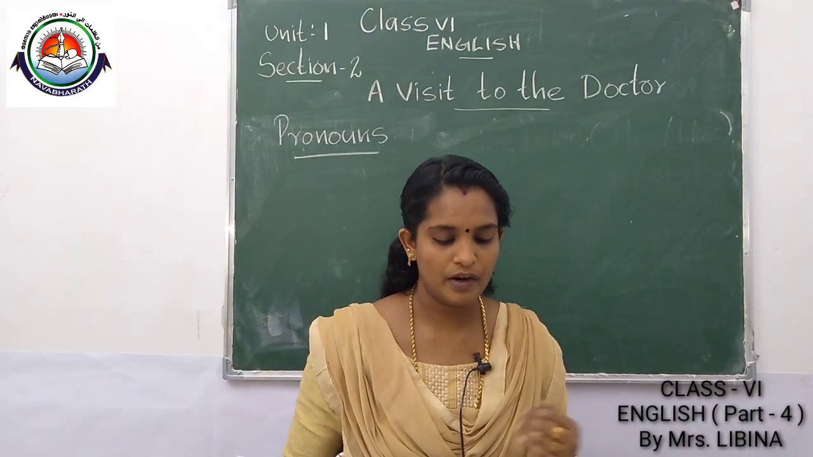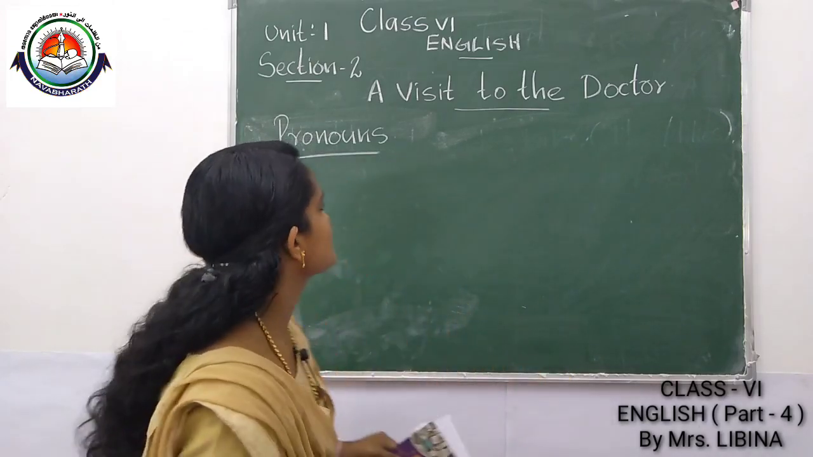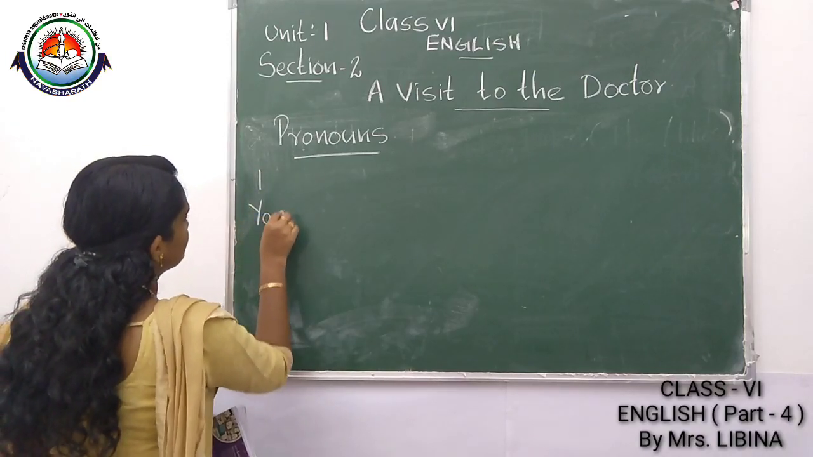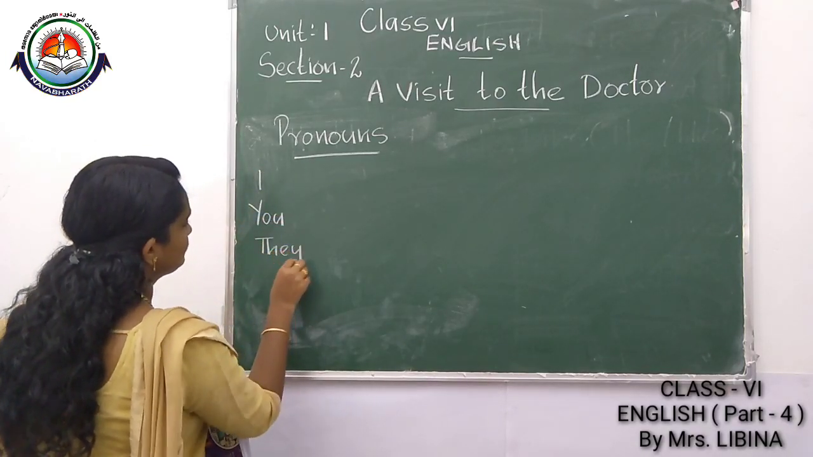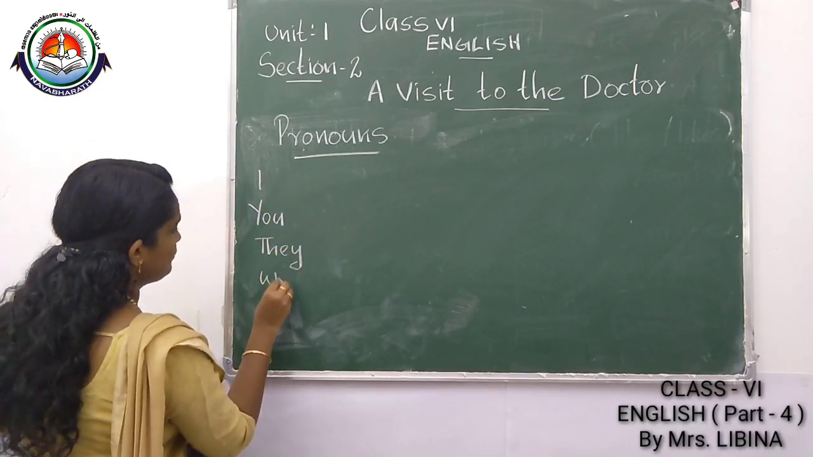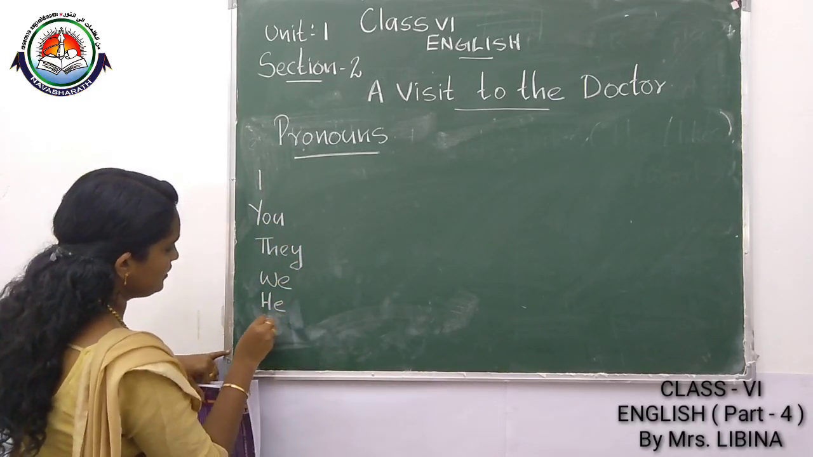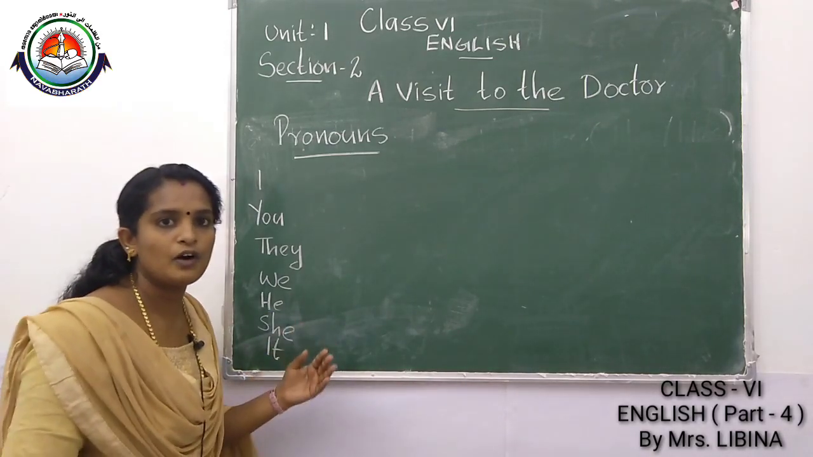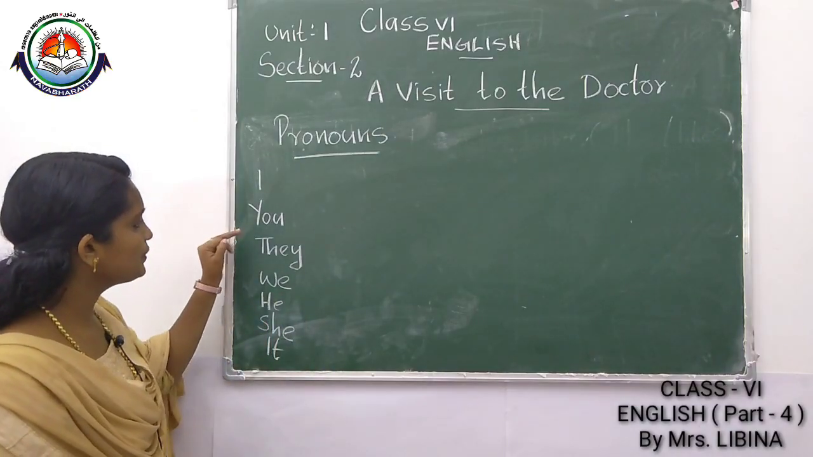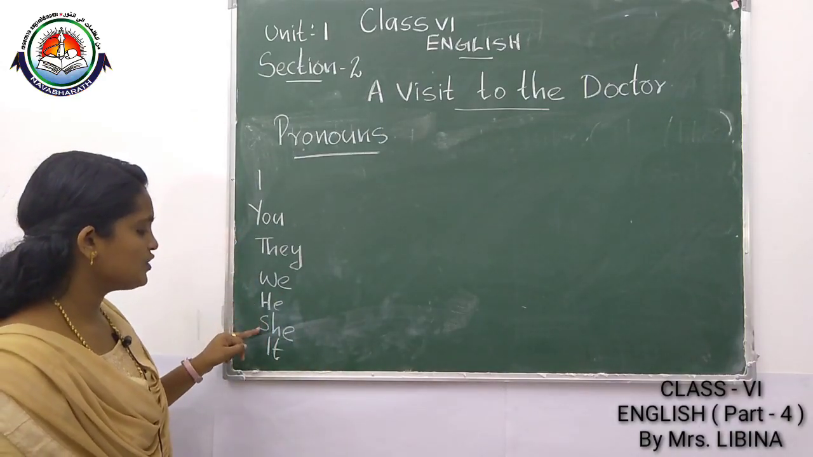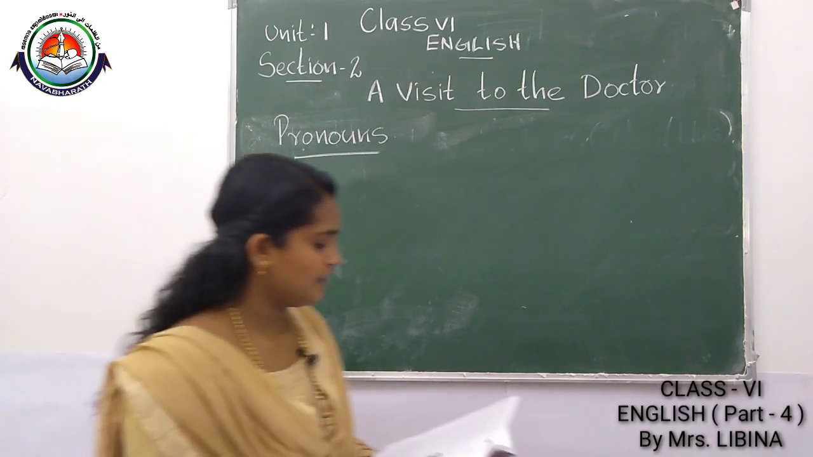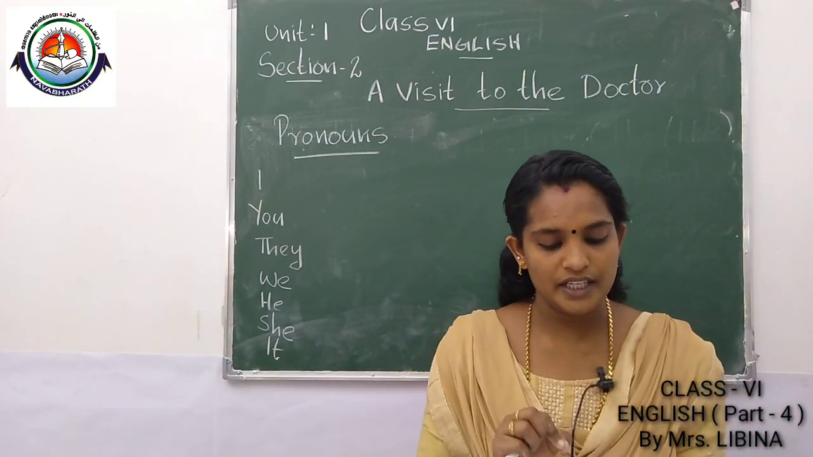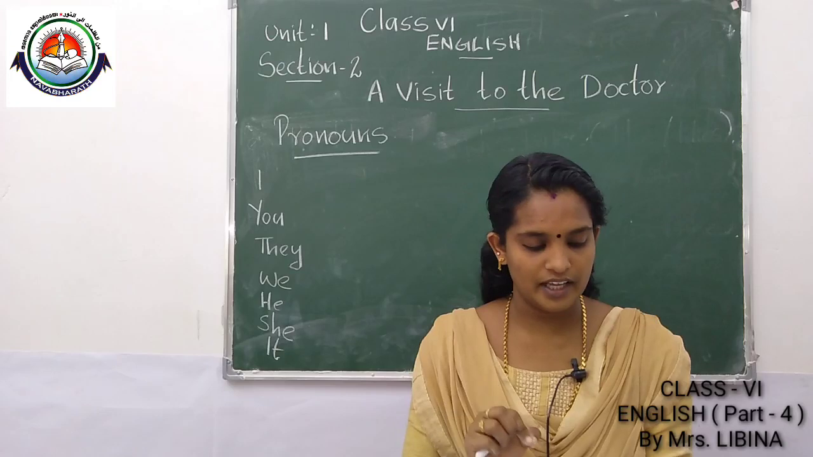Then the personal pronouns are, some examples of pronouns are given here, listen. I, you, they, we, he, she, it. These are some of the examples for personal pronouns. Listen. Personal pronouns include I, you, he, she, it, we and they.